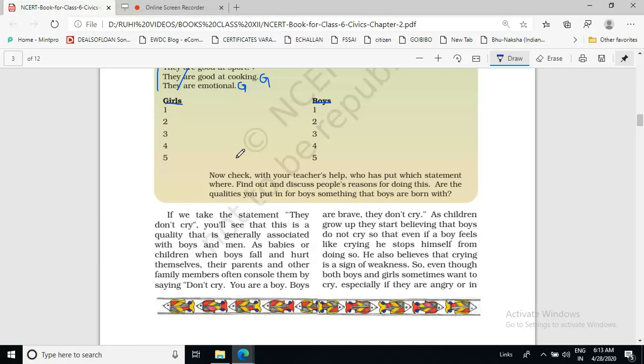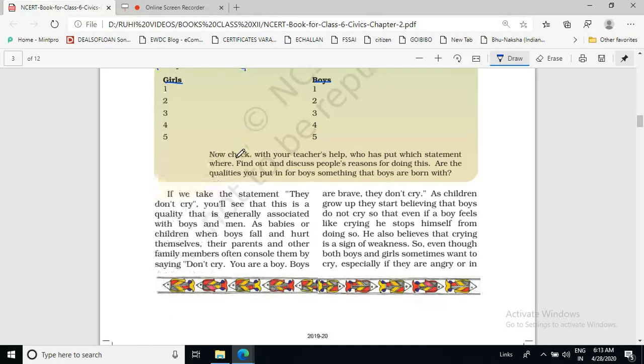He also believes that crying is a sign of weakness, so even though both boys and girls sometimes want to cry, especially if they are angry